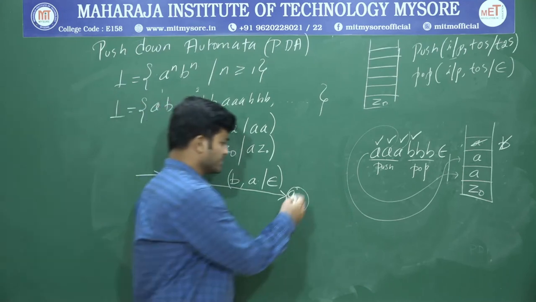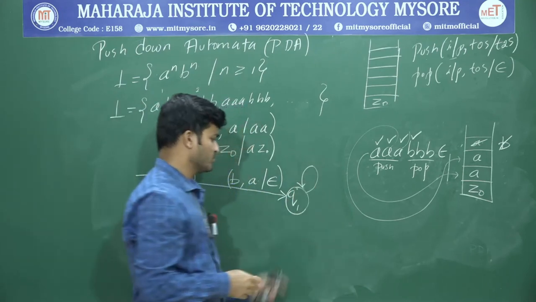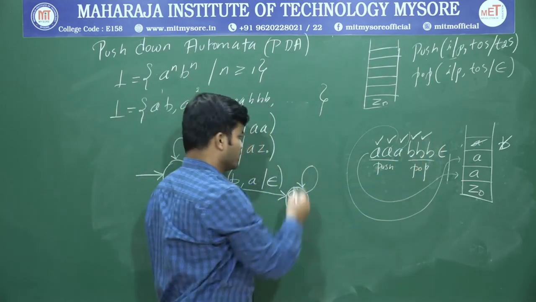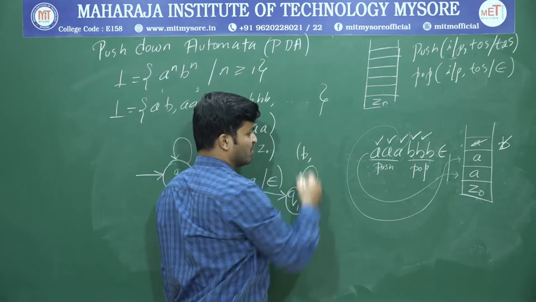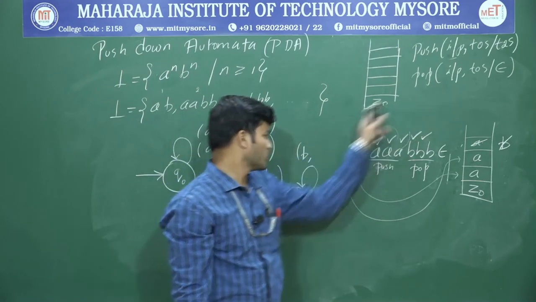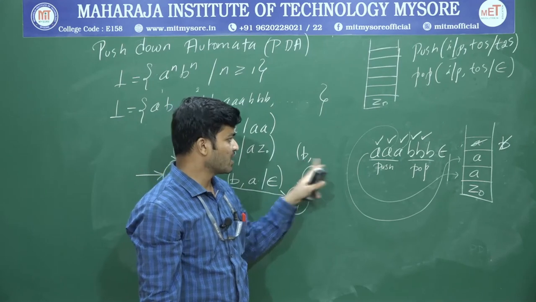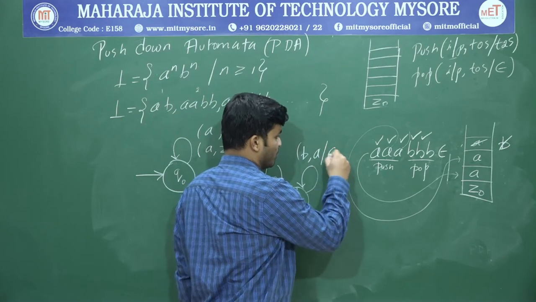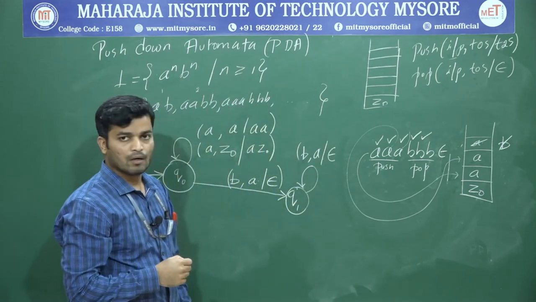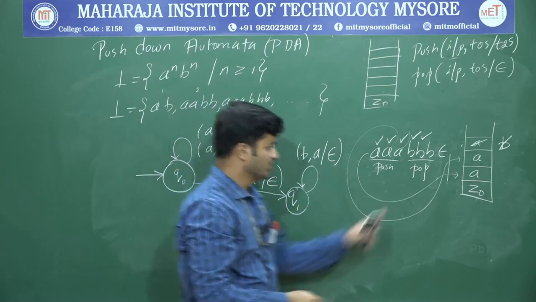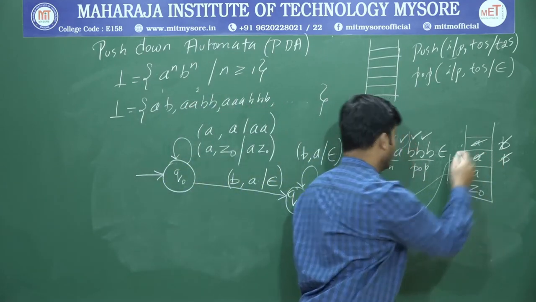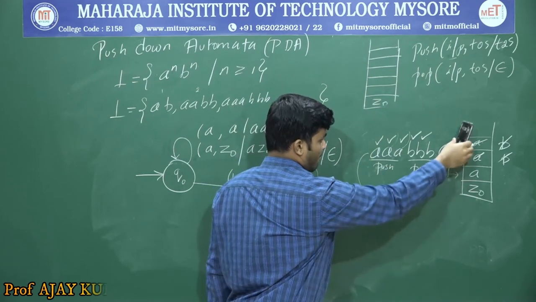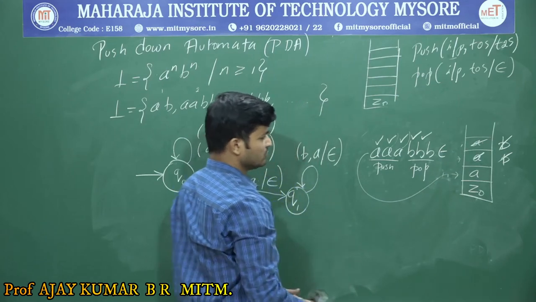Next, I have to write the next transition. Therefore, I am going to take a loop. What's the next input? The next input is also B. If the input is B, I have to perform a pop operation. What is the representation? Input is B, top of the stack is A, and the operation is pop. So for this second B, I am going to pop one more A. This link will be lost, because now the top of the stack is this A.